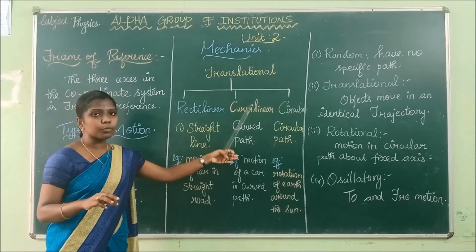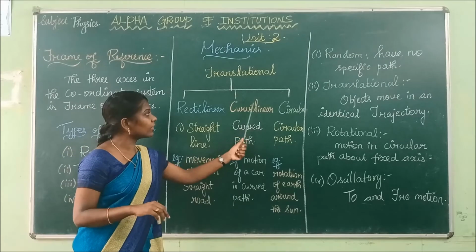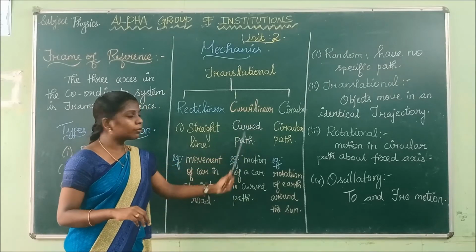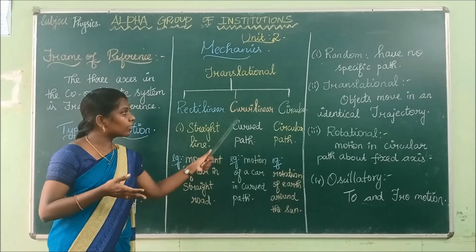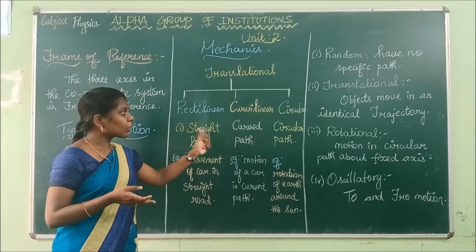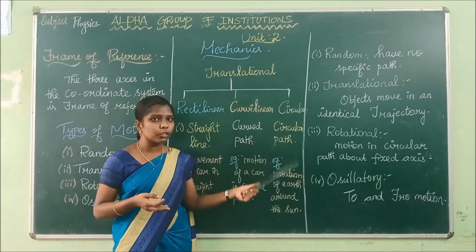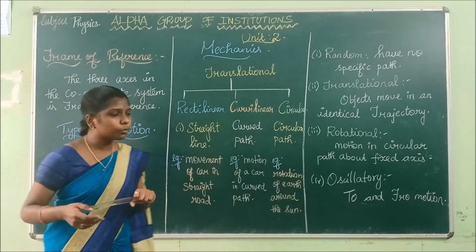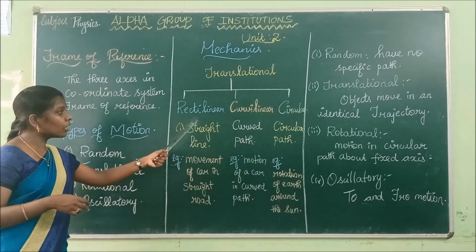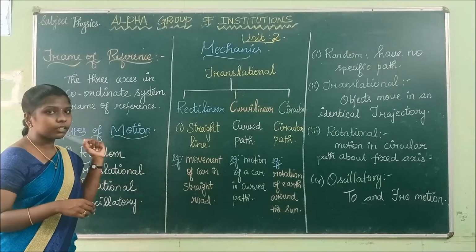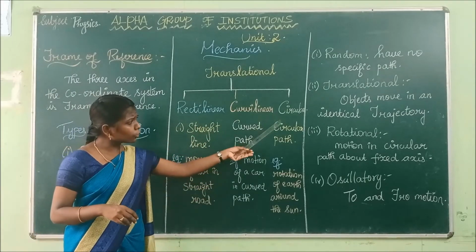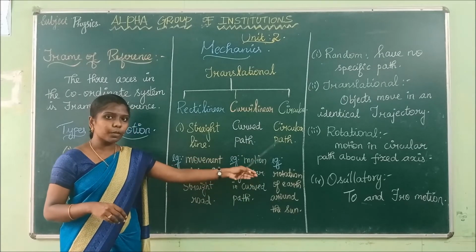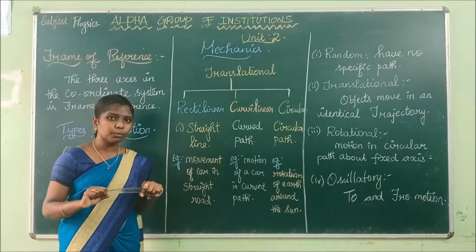What is curvilinear motion? From the word itself, curvilinear, it means a curved path. The motion in a curved path is called curvilinear motion. What is circular motion? Motion in a circular path is called circular motion. So rectilinear motion is motion in a straight line, curvilinear motion is motion in a curved path, and circular motion is motion in a circular path.